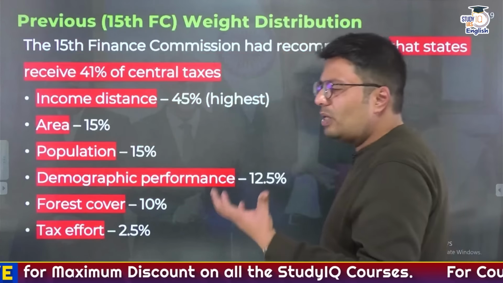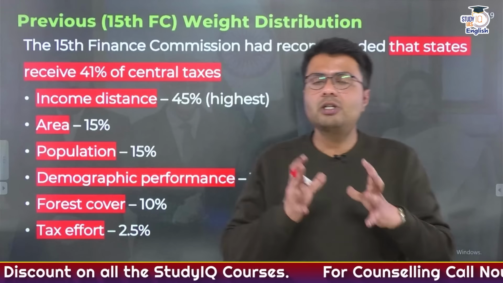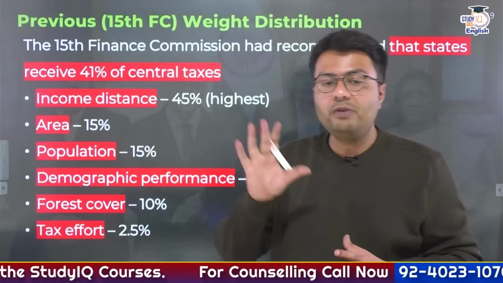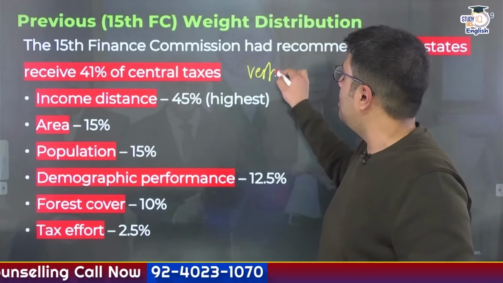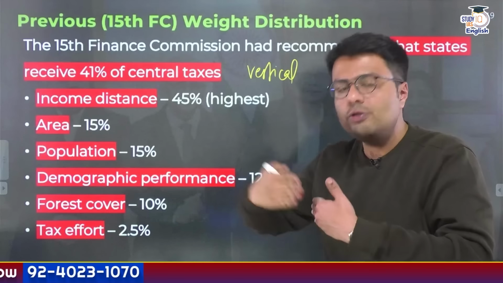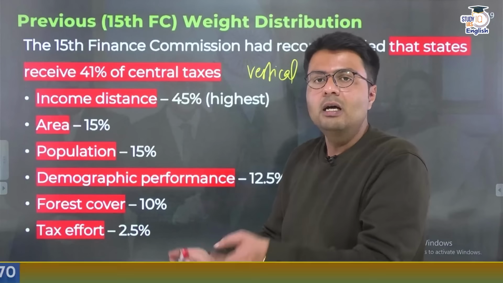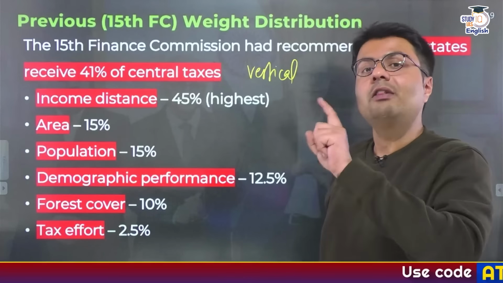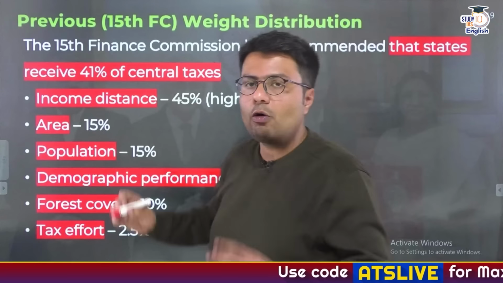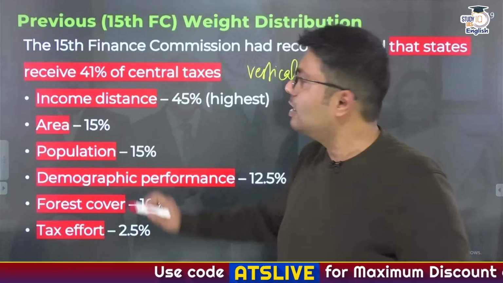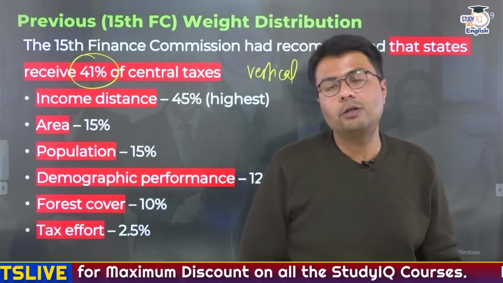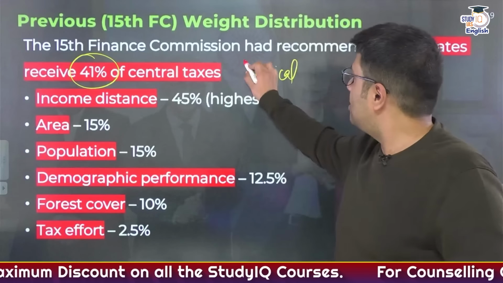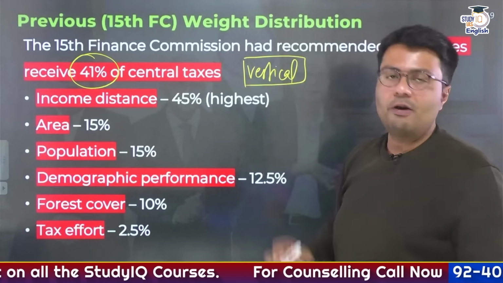Now let us talk about, very briefly, what was the recommendation given by the previous Finance Commission, that is the 15th Finance Commission. As far as vertical devolution is concerned, which concerns the distribution of taxes from center to state, the 15th Finance Commission recommended that out of the total net proceeds of taxes, the central government would provide all the state governments 41% of central taxes. So this is the recommendation of vertical devolution.